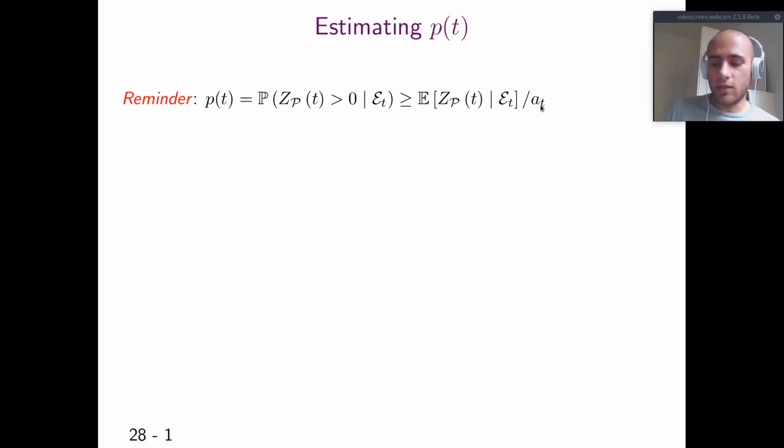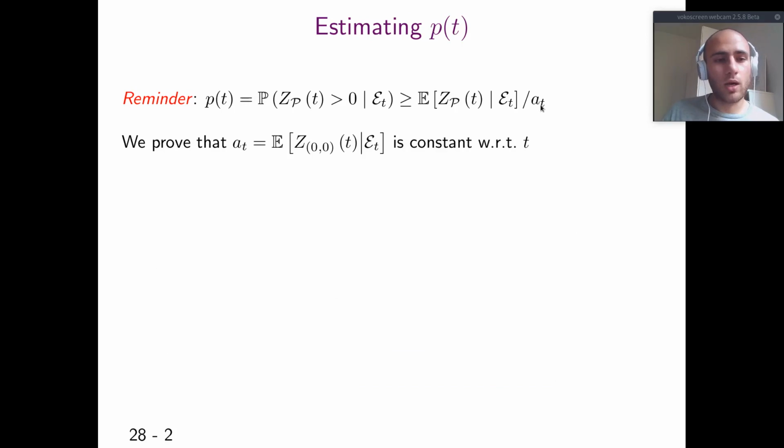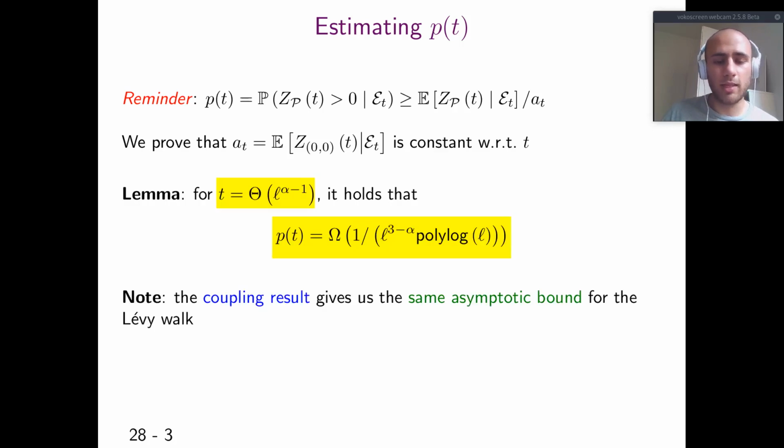We need to find A of t. Actually, through a difficult argument, we prove that it is constant with respect to the time, and so the probability to find the target within this given time is actually 1 over L to the power of 3 minus alpha times polylog L. And this also holds for the Lévy walk through the coupling result.